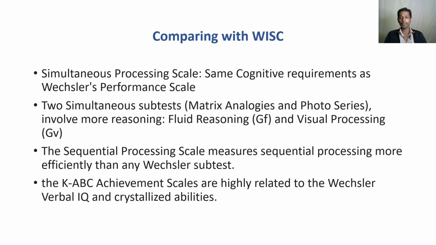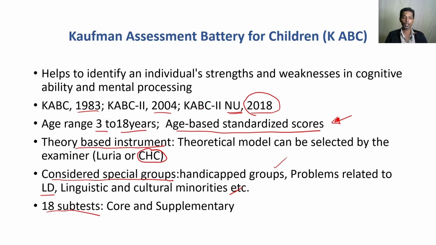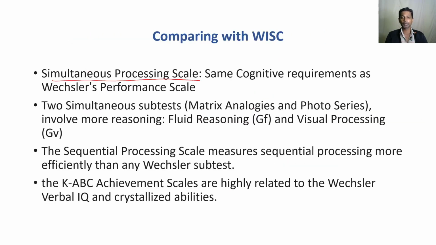Now when you compare with the WISC, that is the Wechsler scale, why did I compare with the WISC? Because he has developed this test as an alternative to the Wechsler intelligence scale. He was not in agreement with Wechsler in terms of perspectives related to intelligence and testing of intelligence. So some of the cognitive activities for the simultaneous processing scale, you will find here.